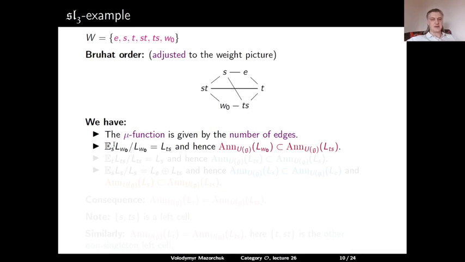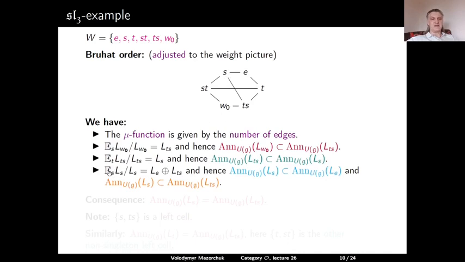So the S completion of LW0 modulo the original LW0 gives us LTS. So the annihilator of LW0 is included into the annihilator of LTS. When we T-complete LTS and factor out the original module, we will get LS. So if you start from here and go by S, we get LS because there is no mu function between these two elements. There is no edge here. And so the annihilator of LTS is a subset of the annihilator of LS.